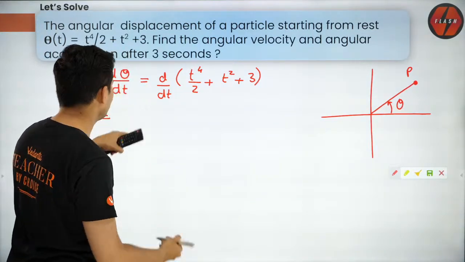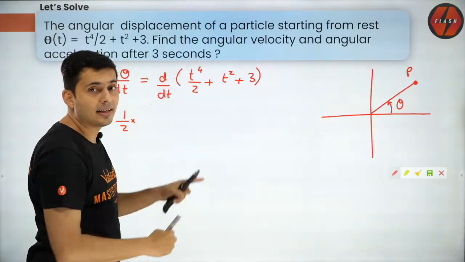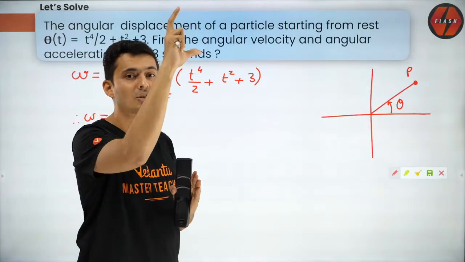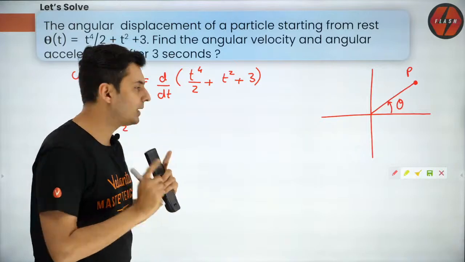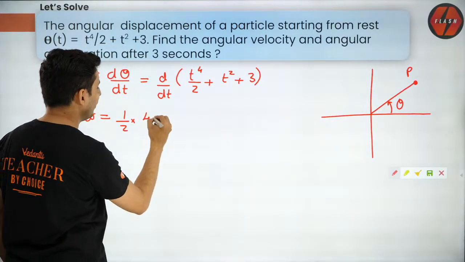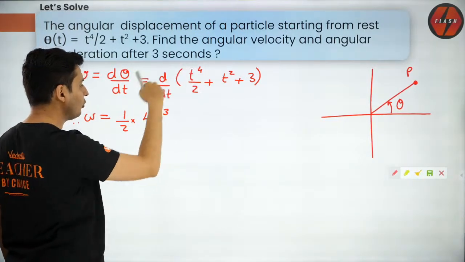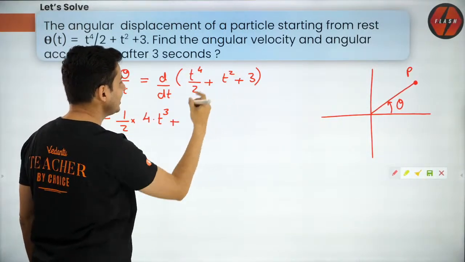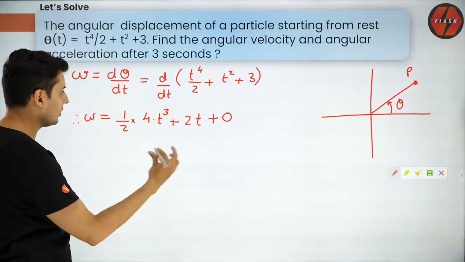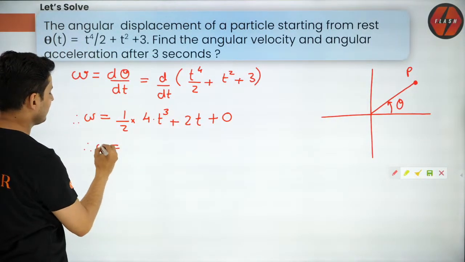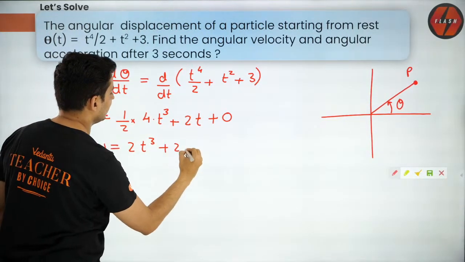So this half just comes outside, and t raised to 4's derivative, use the formula x raised to n's derivative is n x raised to n minus 1, and that should give you 4t cube. Correct? The power of t reduces and that 4 comes outside, and t square's derivative is just 2t, and 3's derivative of course is 0, and now you have got the answer for omega, which is 2t cube plus 2t.